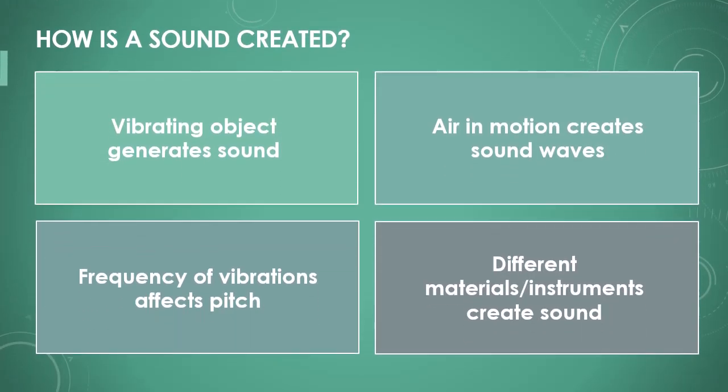A sound is created when an object vibrates regularly. These vibrations set the surrounding air in motion and generate sound waves. Depending on the frequency of these vibrations, we hear high or low sounds. The vibrations can be created by various materials and instruments.